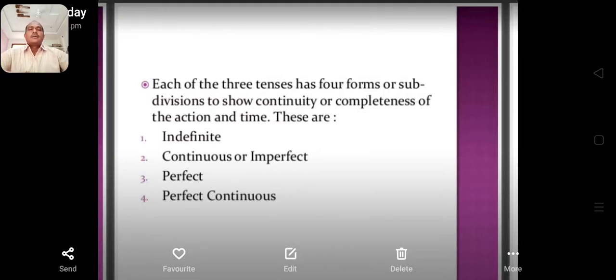Broadly, three tenses: present tense, past tense, future tense. These three tenses are again divided into subparts. They are indefinite tense, continuous or imperfect tense, third perfect tense, fourth perfect continuous tense.